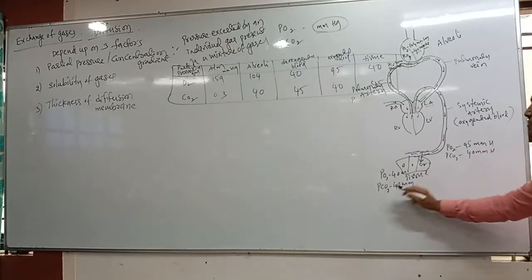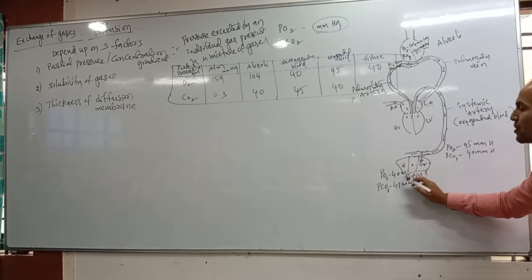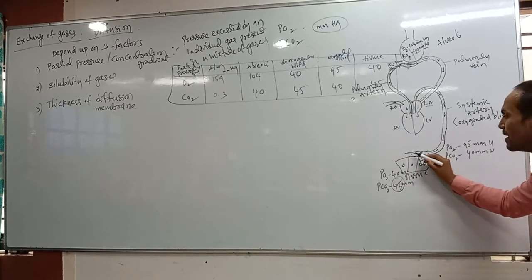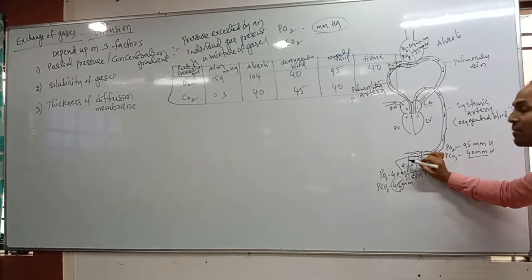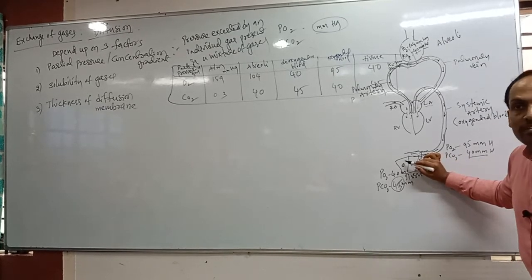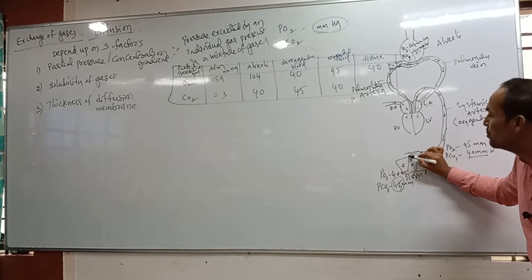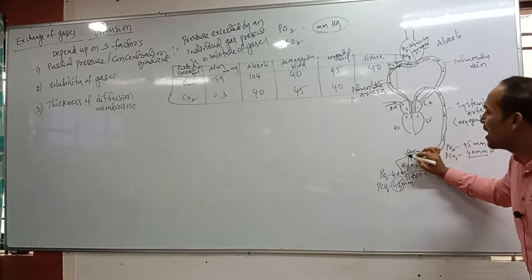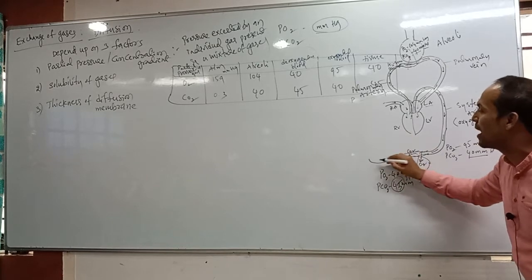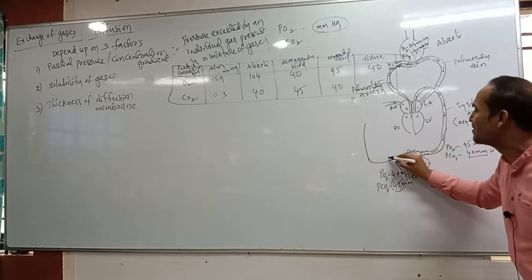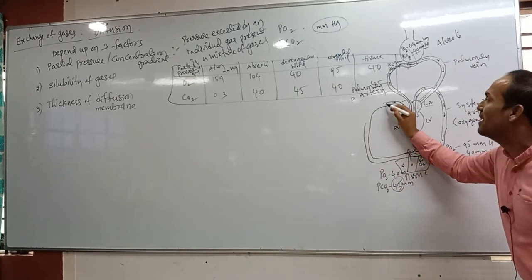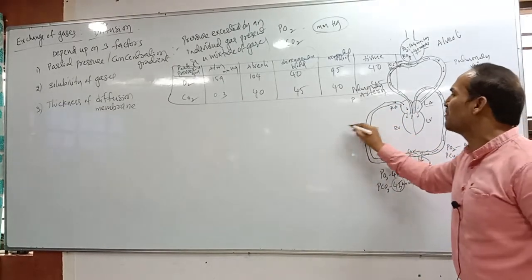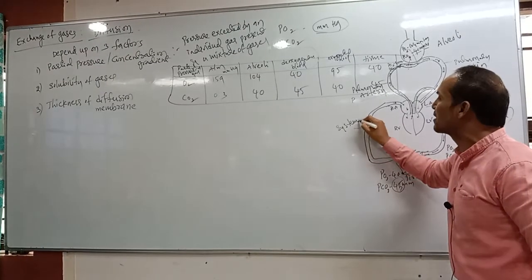At the same time, are you observing that? What is the partial pressure of carbon dioxide in the tissue? 45 is present. In the blood, how much? 40 mmHg. That's why, where is the partial pressure of carbon dioxide more? Tissues. That's why the carbon dioxide now enters which one? Blood. Now this carbon dioxide containing blood is collected by whom? Systemic veins. Correct? This is called systemic veins. Systemic veins are nothing but the superior vena cava and inferior vena cava. This is called systemic veins.